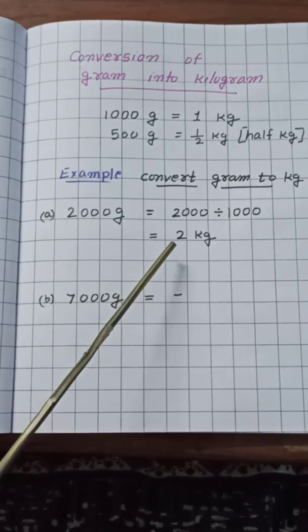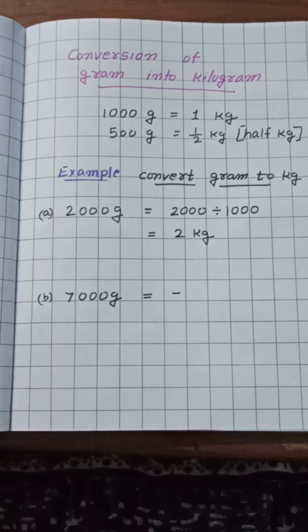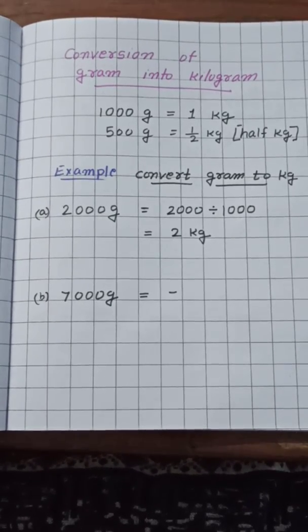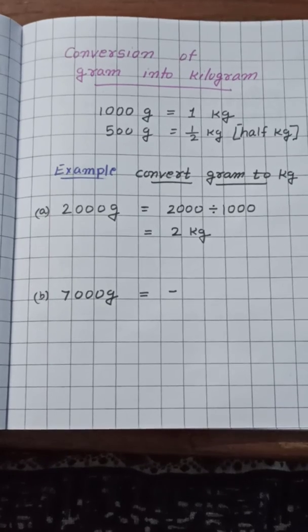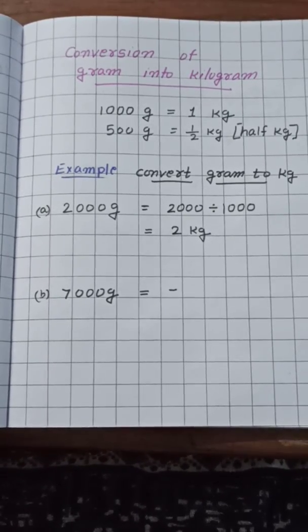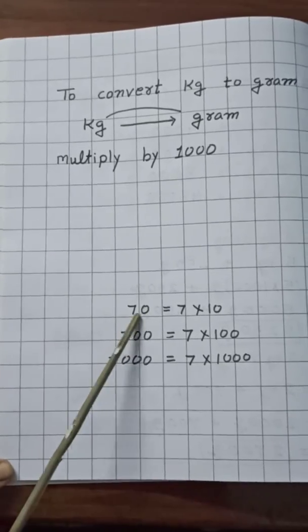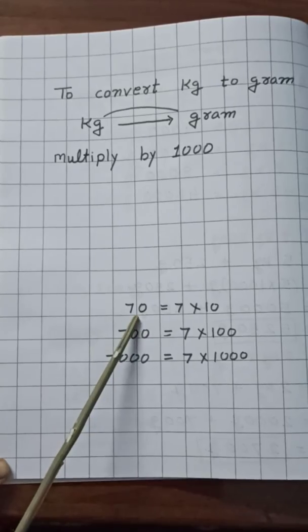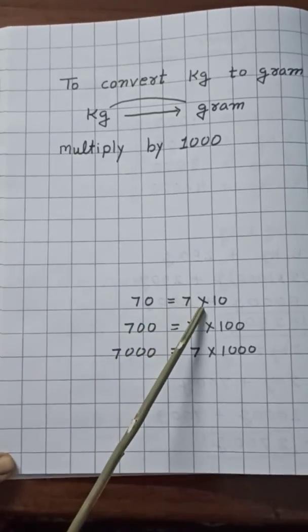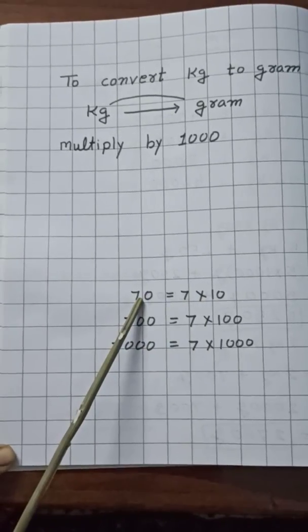There is also one more method I will show you here to clear the concept. Here I have written 7000 gram and we have to convert it into kilogram. So children, here I have written 70. Can we write instead of 70, 7 multiplied by 10? That is 7 tens are 70.